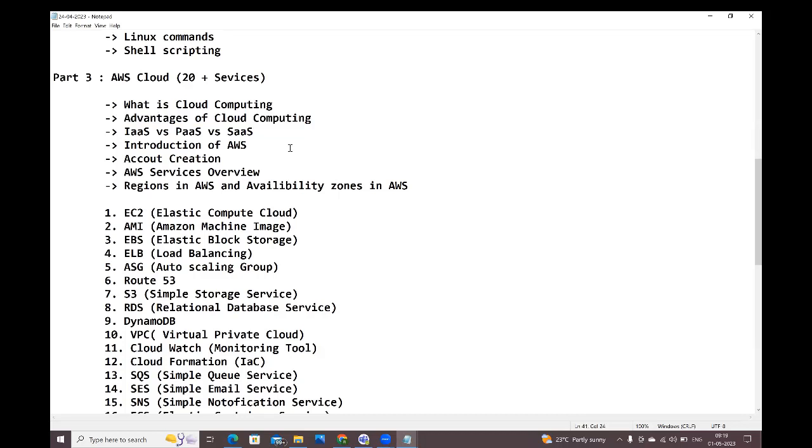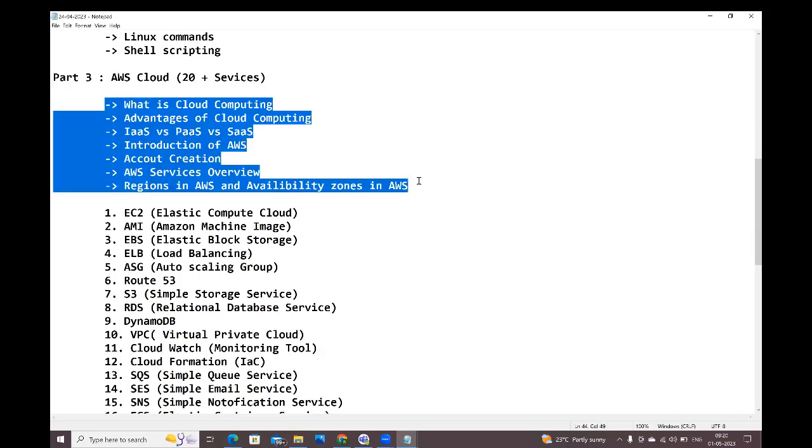How are those cloud providers providing the services? There are 3 ways: they provide infrastructure, platform, and software. Infrastructure as a service, platform as a service, software as a service. We are going to understand the differences between these 3. Next, the introduction of AWS, account creation, AWS services overview, and regions and availability zones in AWS. We are going to discuss these, guys.